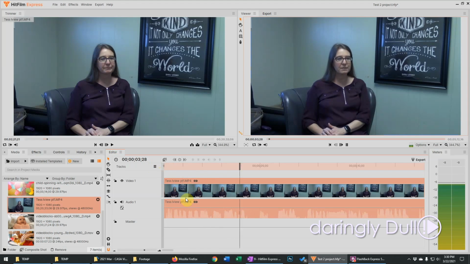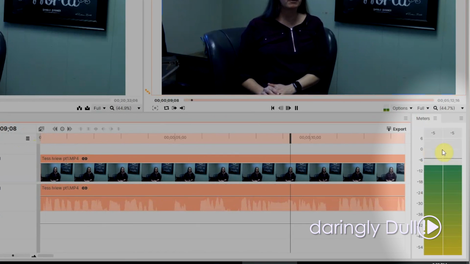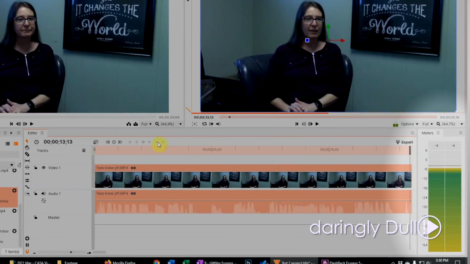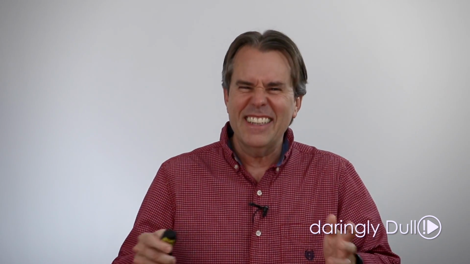Same as with any audio track, I can adjust the volume. I want to leave it where it is for now though, because it's at a pretty good level. While it plays, you can check over here on the audio meter. I want it to usually bounce around -12 to -6, but always less than 0. 0 means it overmodulates and it's just too loud for the program to handle. Let's quickly Control S just to save as we go, in case, heaven forbid, anything happens.